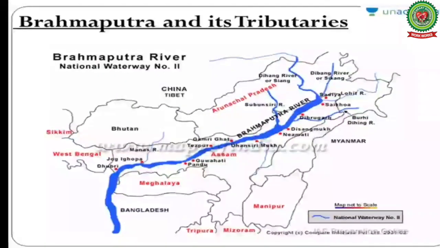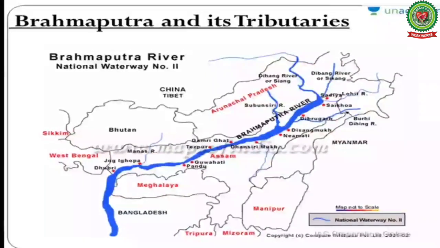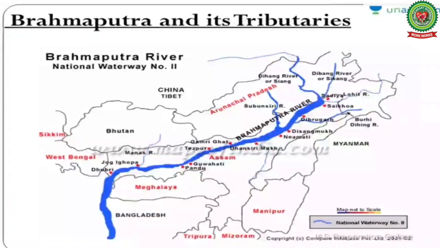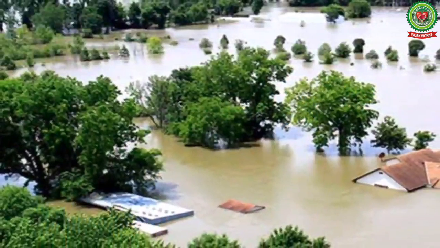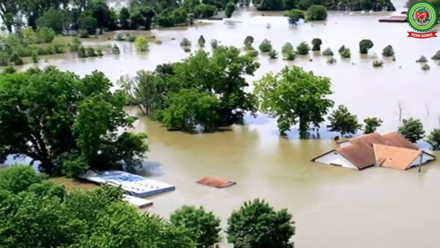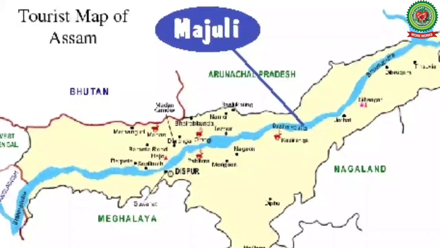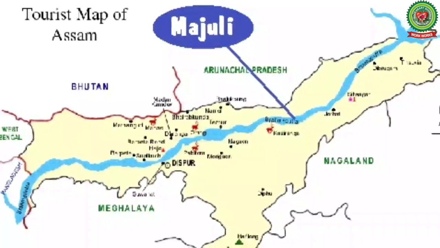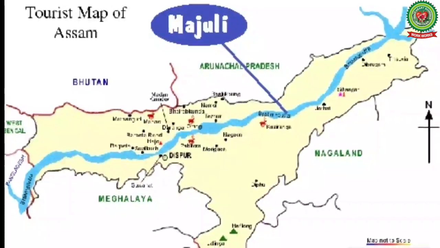The tributaries of river Brahmaputra bring a large quantity of water and the Brahmaputra river becomes wide during the rainy season. It causes frequent floods in Assam and Bangladesh. Brahmaputra has the largest river island named Majuli in Assam, which is about 100 km in length.